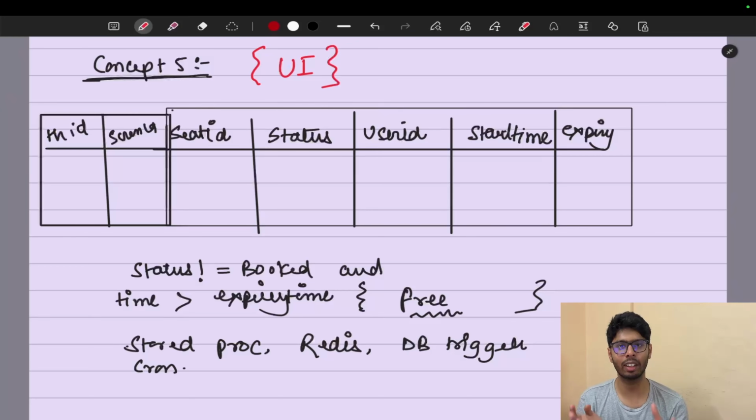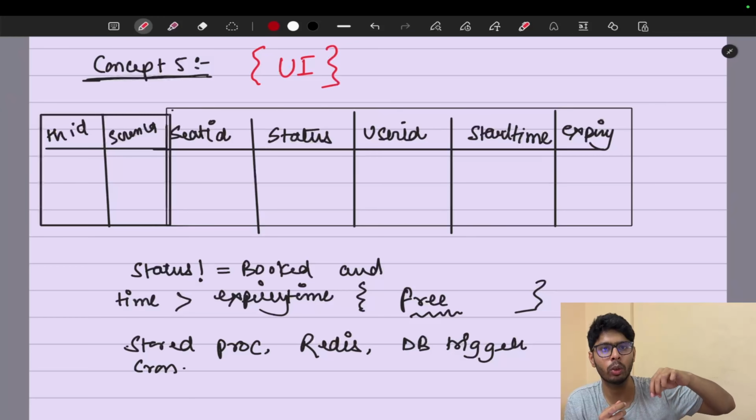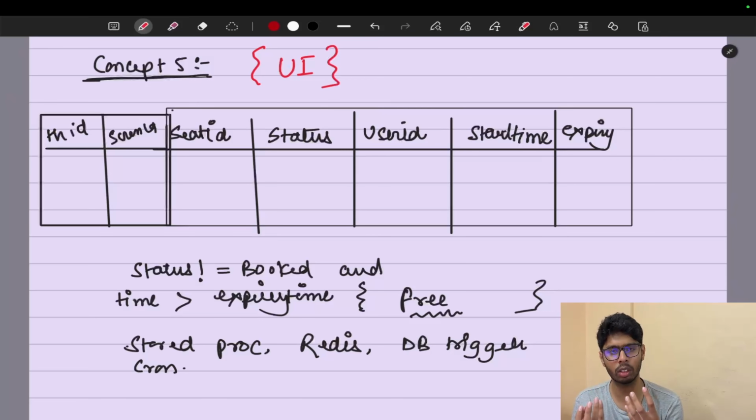So now let's understand concept 5. It is related to the UI. Whenever a user reaches the state where they are going to click on the seats, how do they see that a seat is free, booked or locked? There are 3 parameters that we have discussed. How will the user be able to figure it out? Let me tell you.